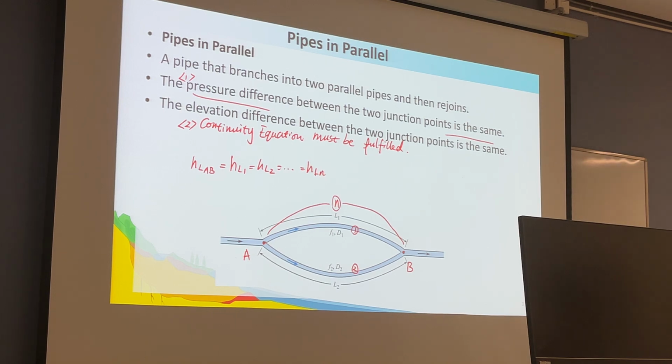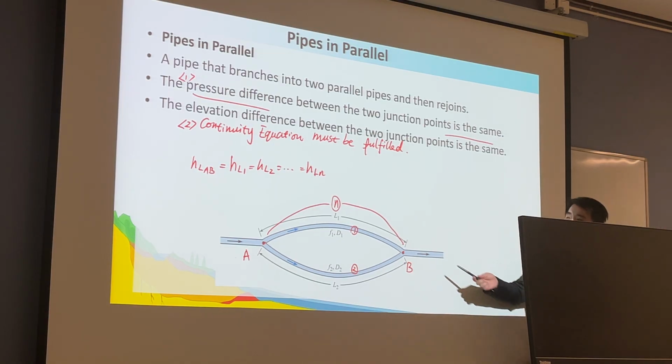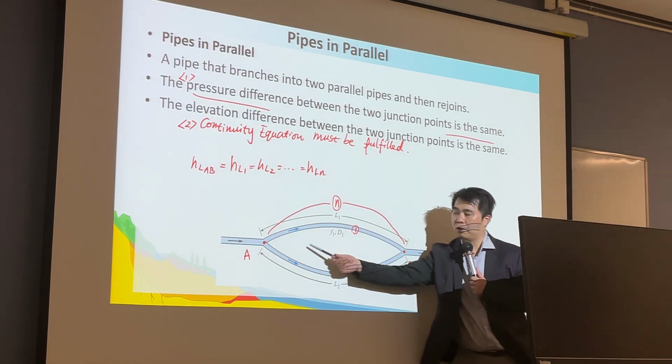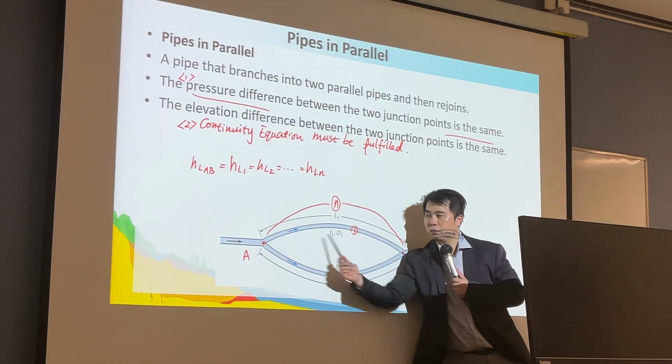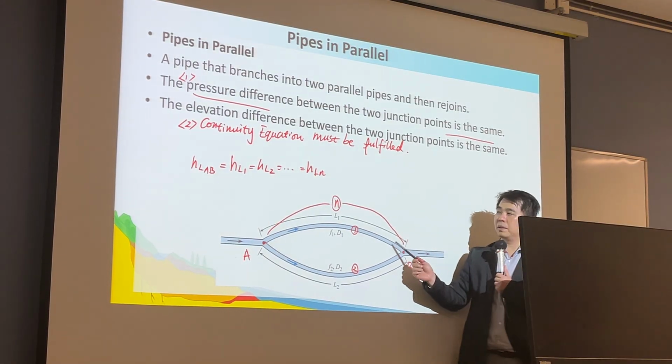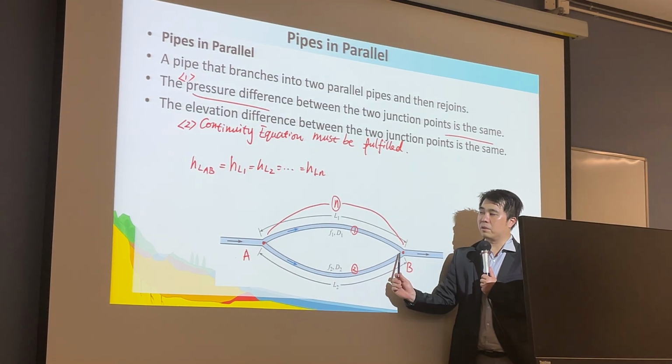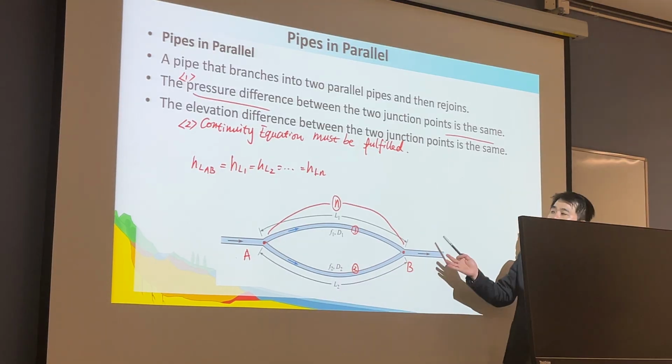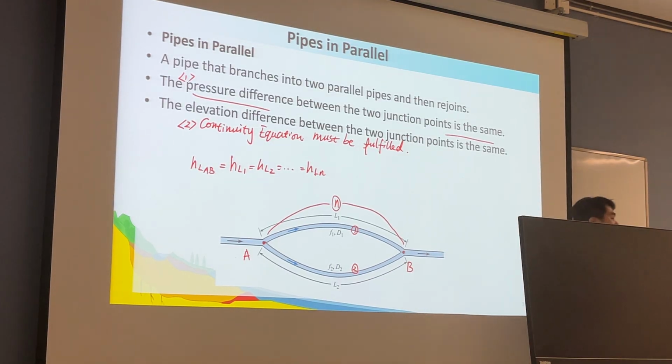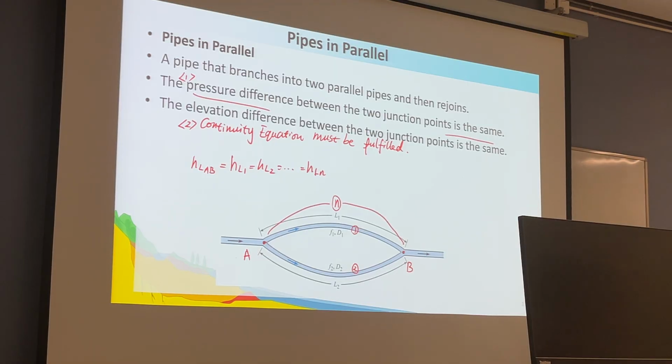Because of principle one, the pressure difference between the two junction points is the same. If there were a difference in the calculation of head loss between the two junctions, you would have a conflict, with one pipe's calculation different from another's. So the pressure difference between the two junctions must be the same.